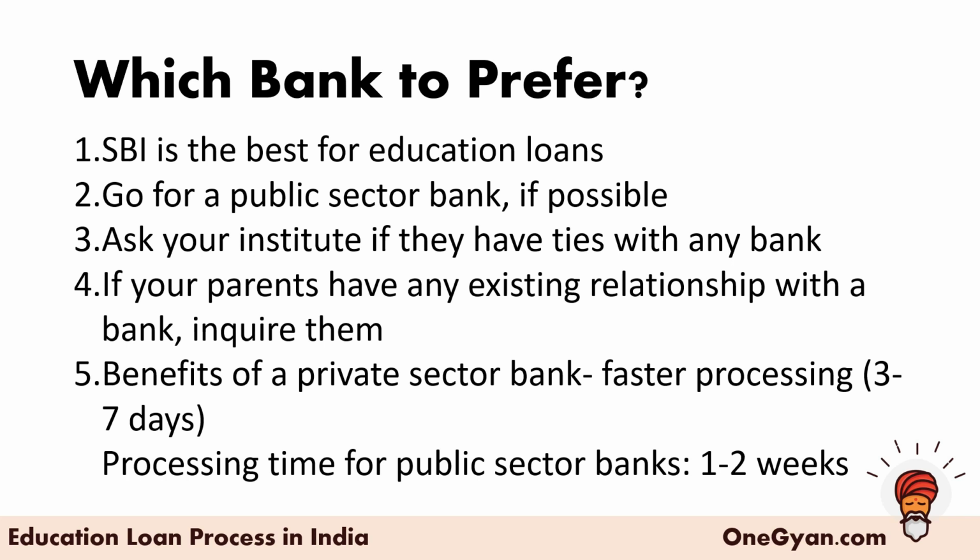Go for public sector banks whenever possible. If you go with a private bank, you might get faster processing, so they can process a loan in 3 to 7 days. But on the contrary, they might have hidden charges and a higher interest rate, and please keep in mind that even a difference of 1% in interest rate is a lot because of the compounding effect. If you are paying 10% at SBI and 11% at ICICI, it is not just a 1% difference, it is essentially a 10% difference in your entire interest payment, and that too is compounded annually. So that is going to be a big hassle.